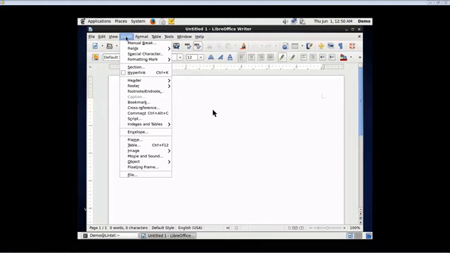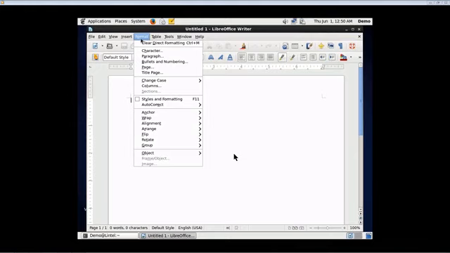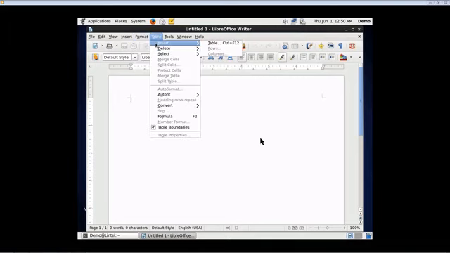The insert menu has support for inserting a lot of other items like frames, tables, images, movies, sound, objects, and so on. Basic formatting can be done. Formatting of paragraphs, bullets, numbering, and page titles can be done with the help of the format menu.